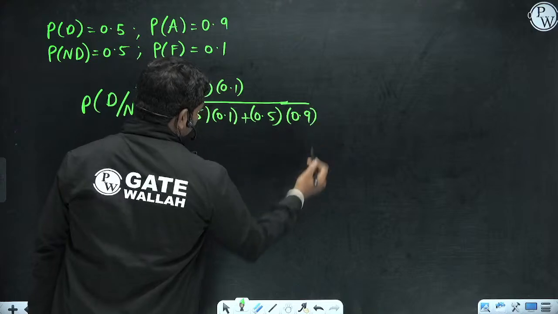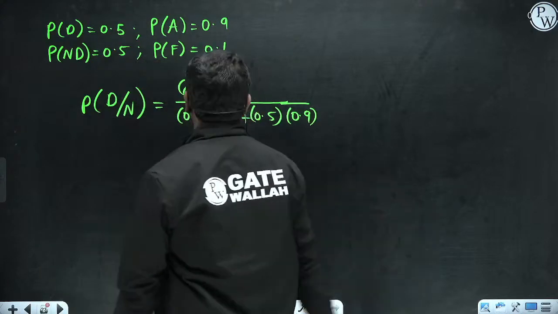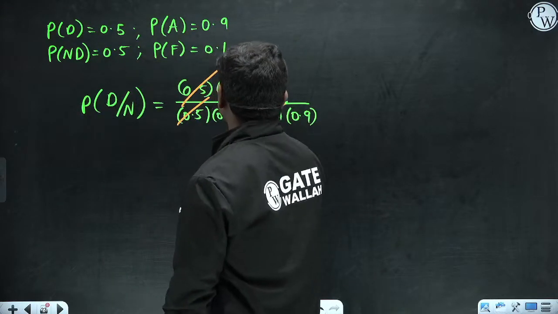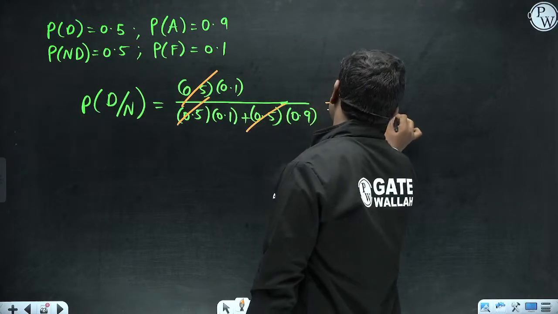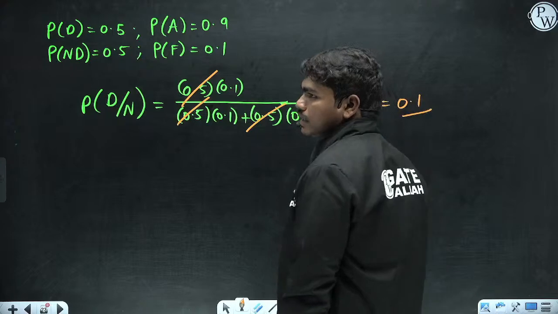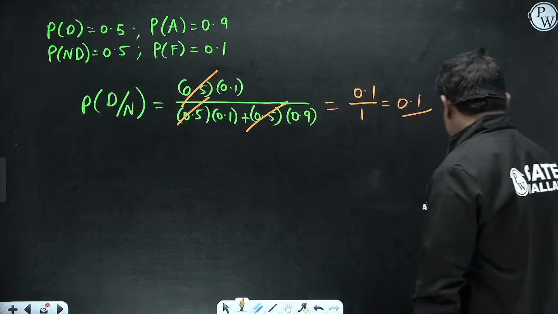So this is the answer. Now if you simplify this, 0.5 gets cancelled all over, 0.1 by 0.1 plus 0.9 is 1, so 0.1 is the correct answer. That's it, okay. So 0.1 is the actual correct answer.